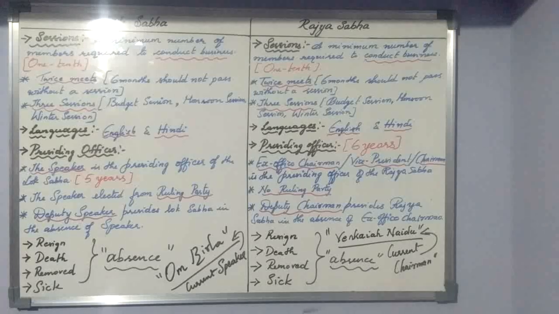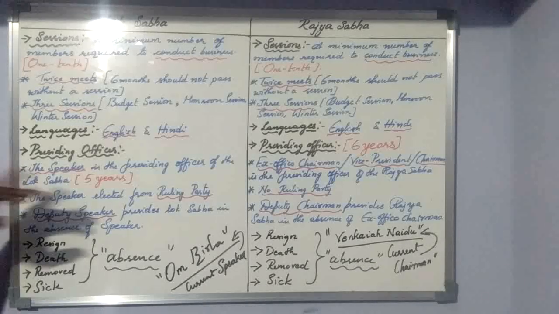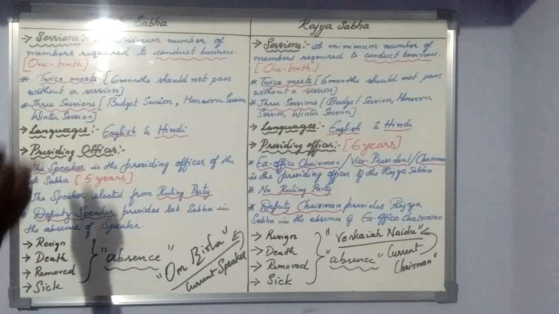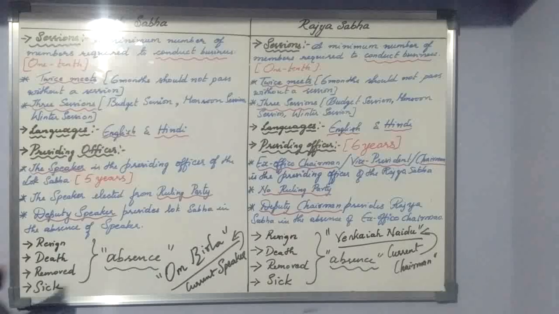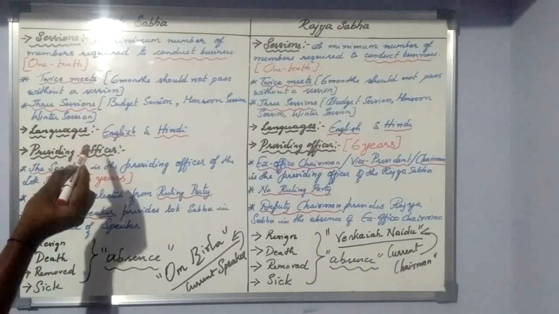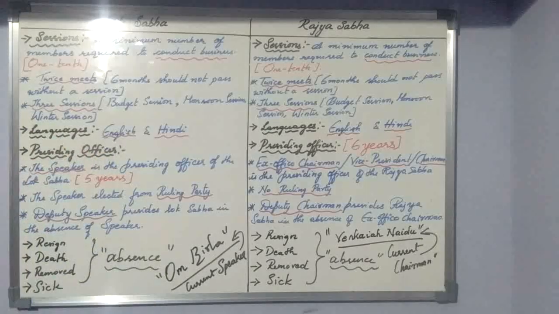Before I enter into the last topic of the lesson, that is powers and functions of the parliament, I wanted to say three more concepts related to Lok Sabha and Rajya Sabha which we should know: one is about session, then the languages, and the presiding officer of both the houses.